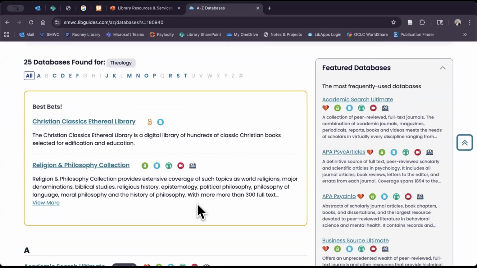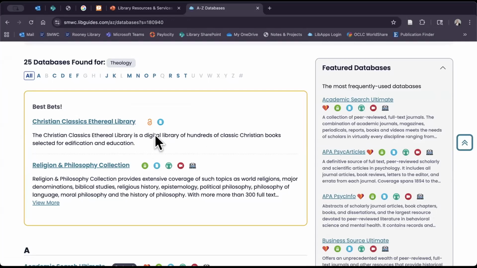Now, the nice thing about this, whenever you go and look for a particular subject, you're going to see something called the best bets. And these are ones that we as librarians say, hey, these are the best places for you to go for that subject-specific research. And so this is going to be a really helpful feature for you.